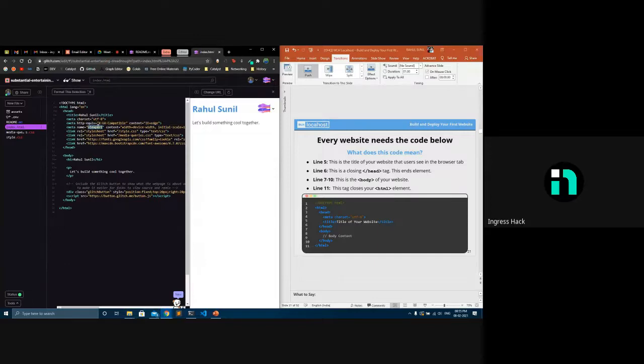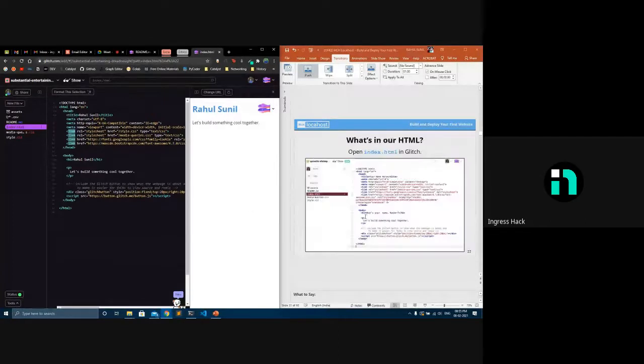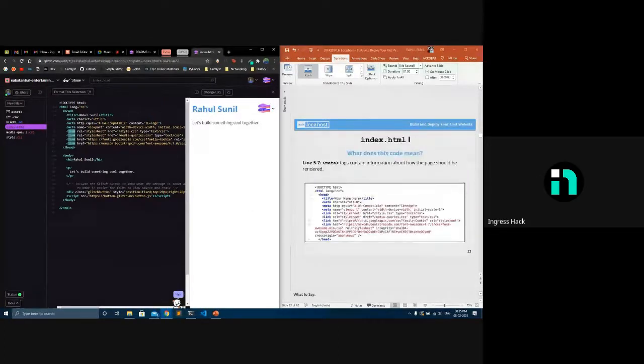Then viewport is basically, like I said, about being responsive. A viewport sets the display size. It tells what the width of this website is, what the height of the website is, and how much scale it is, whether it's zoomed in or zoomed out. Then the styles contain links where I open the styles. I think we explained the meta tags. Meta tags, like I said, contain the character set and all those things.